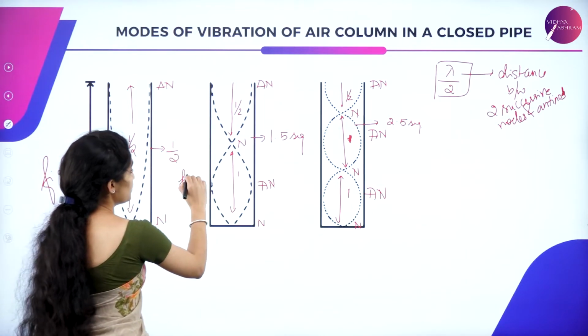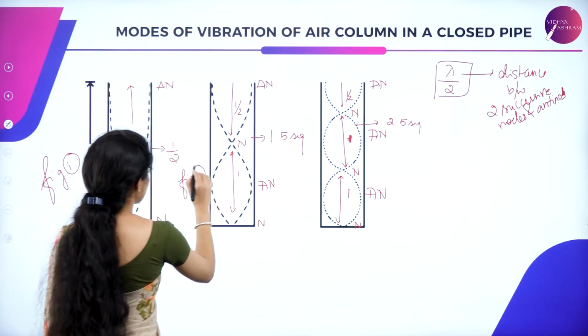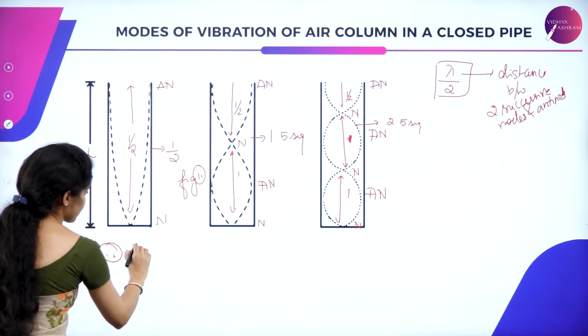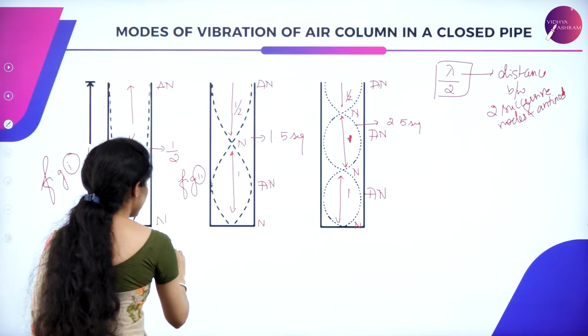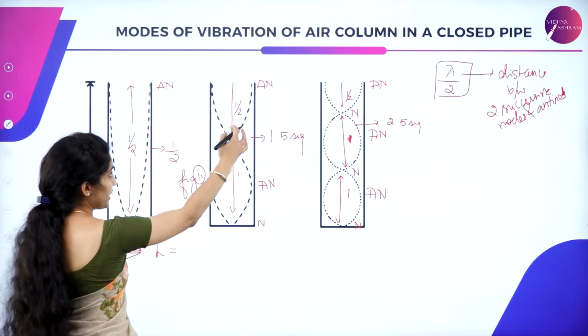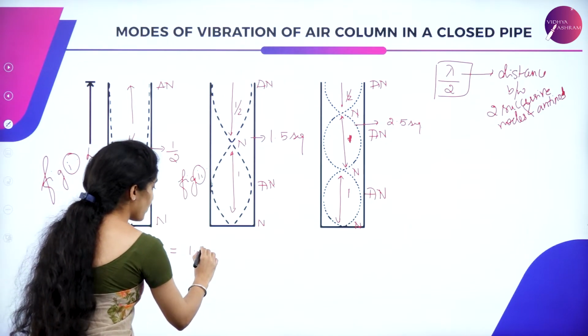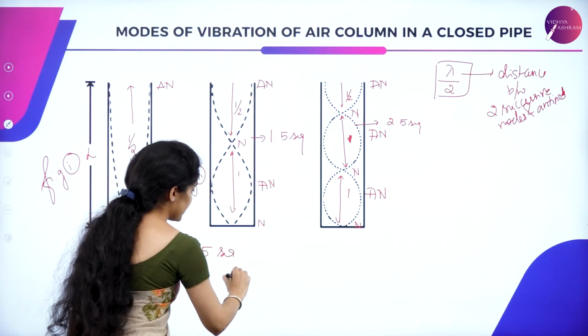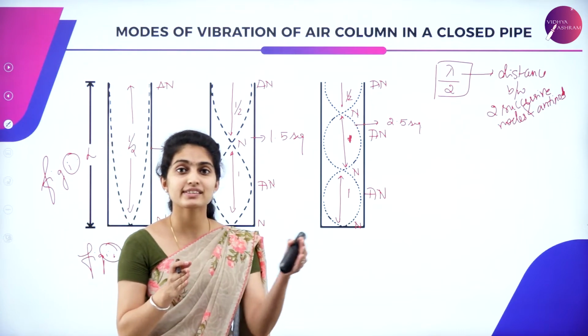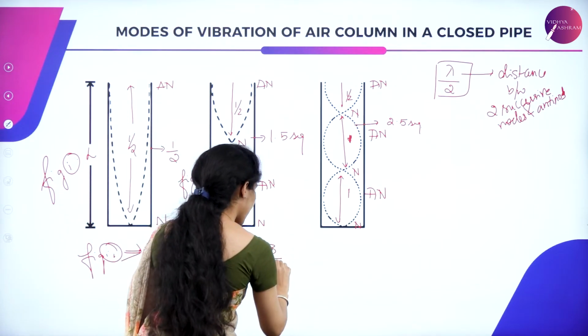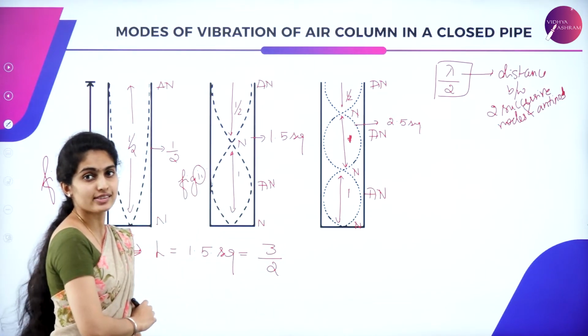Now let us check figure 2. For figure 2, we have length L is equal to how many segments? It is 1.5 segments. So it is like half plus 1, you will get it as 3 by 2. 3 by 2 will be the segments.